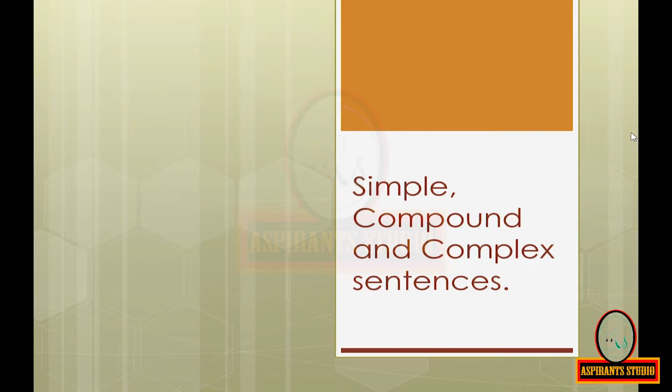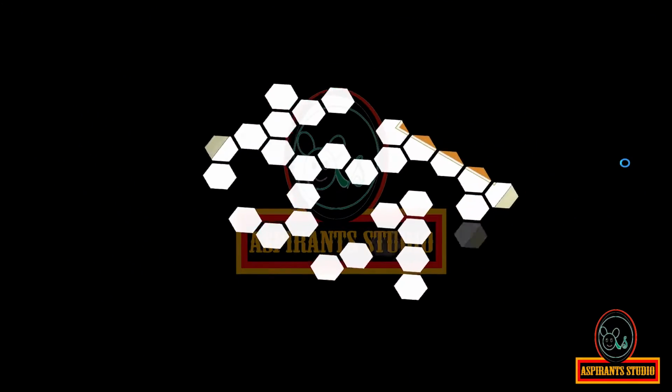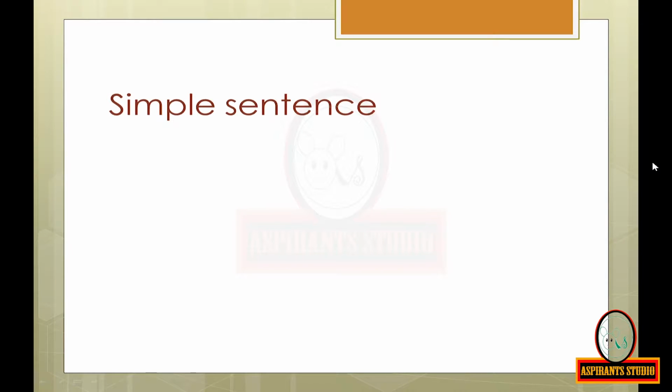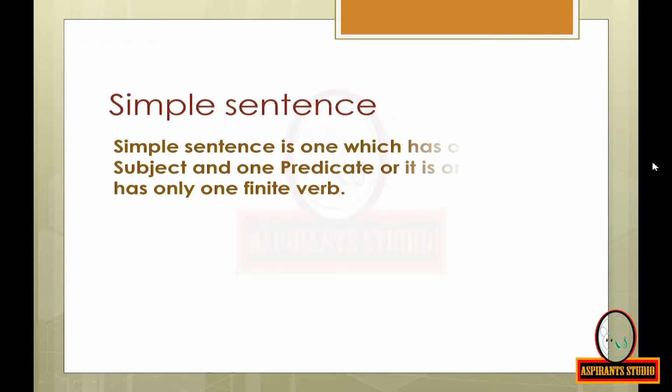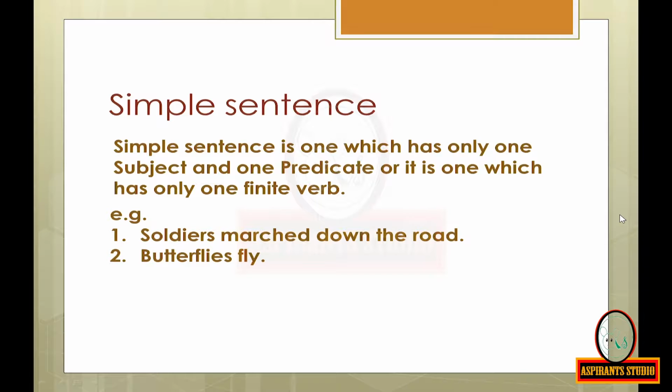Simple, compound and complex sentences. Simple sentence. A simple sentence is one which has only one subject and one predicate, or it is one which has only one finite verb. Example: Soldiers march down the road. Butterflies fly.